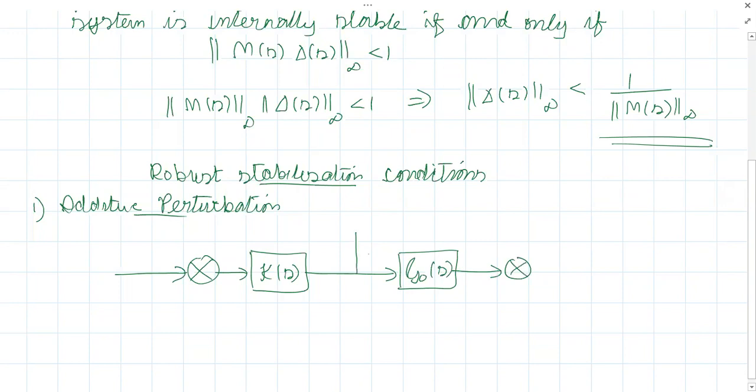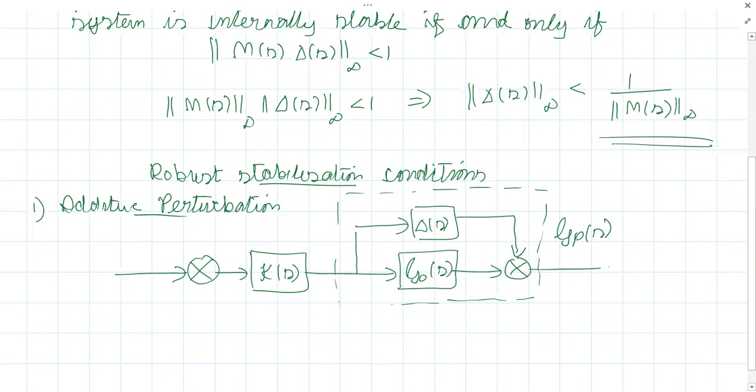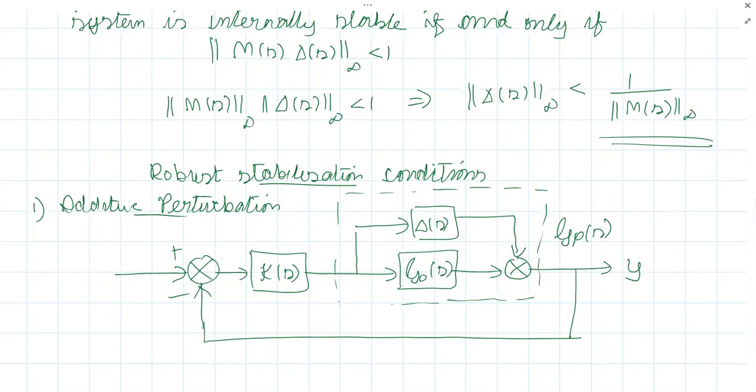There should be a delta of S like here, and this will be our perturbed plant, GP of S, if you remember. So this is our output Y. This is negative feedback at a unity gain path. Okay. So we need to see how much perturbation can be tolerated by this system.